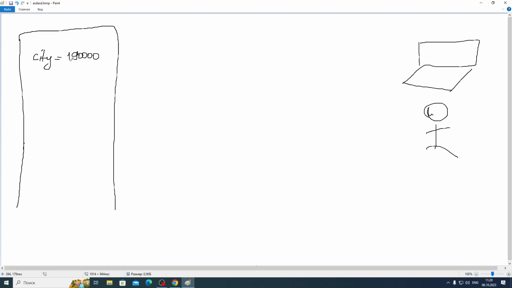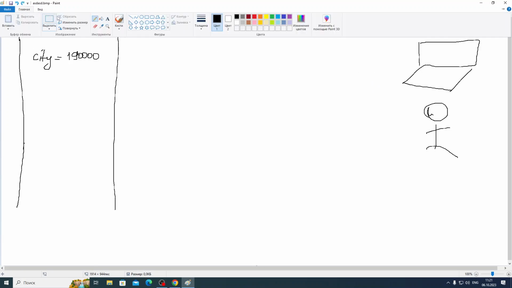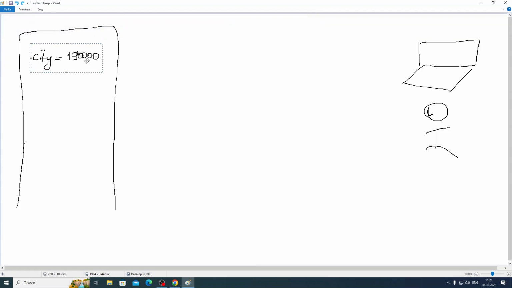Then this cookie is created on the server side, guys. Cookies are always created on the server side. Then this cookie is sent to my browser as a response, inside the response. After that, I store this cookie inside my browser, guys.